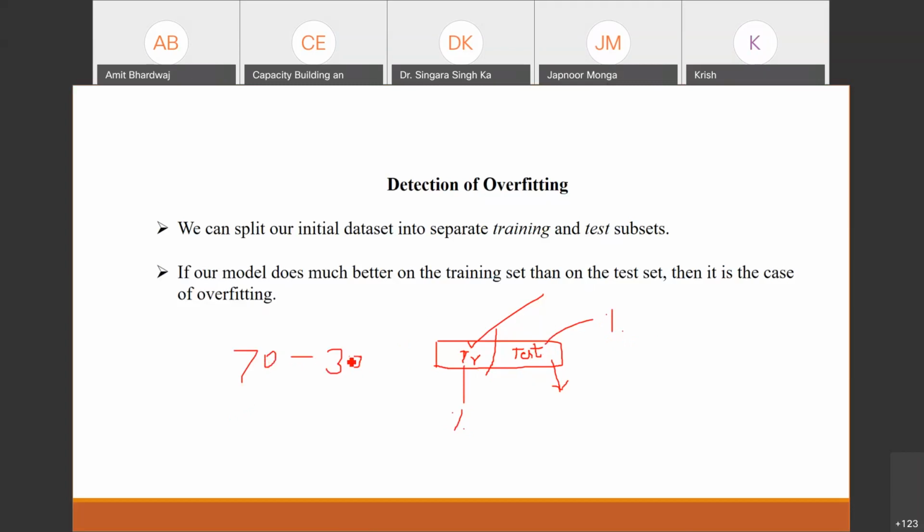But if our data is very bulky, then we need to keep 99% as the training data and 1% as the testing data. Many times, if we have many million records, we can increase the training part further to 99.5 and only 0.5 as testing data, because in this case training will take a lot of time, right?